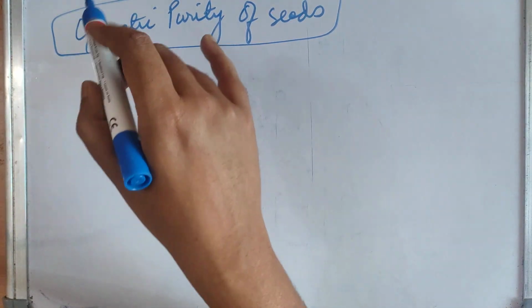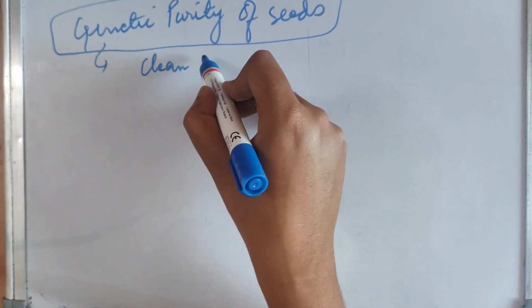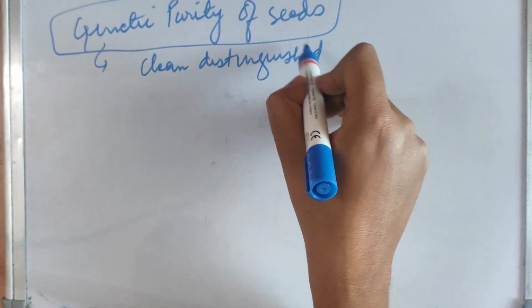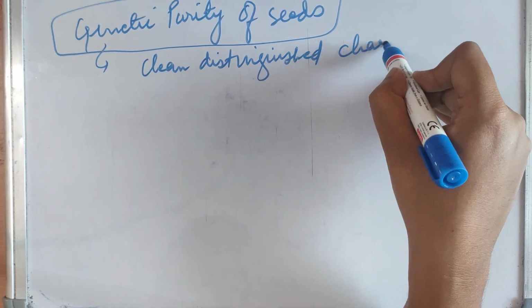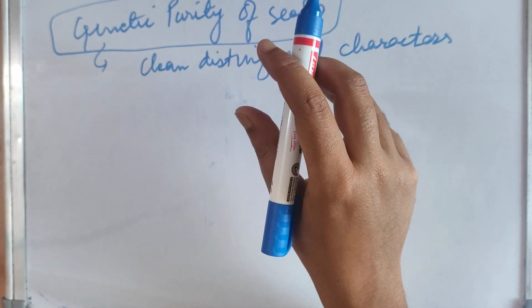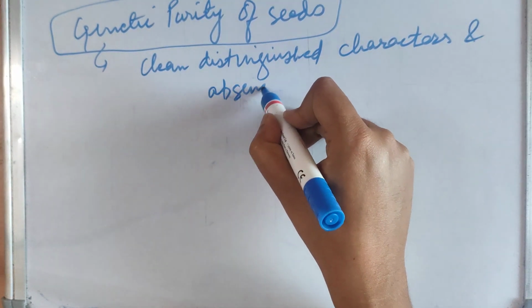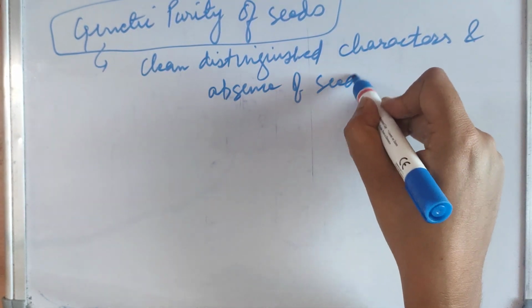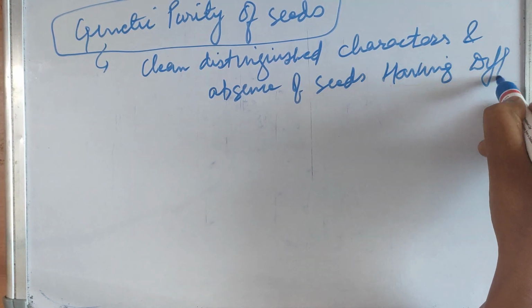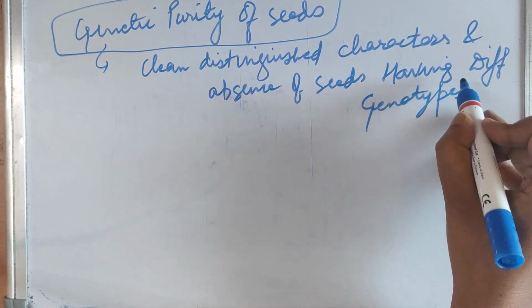It refers to some clean distinguished characters and absence of seeds having different genotypes.